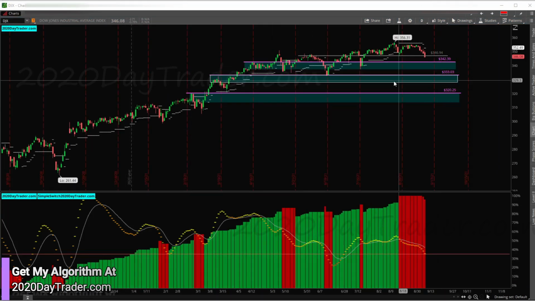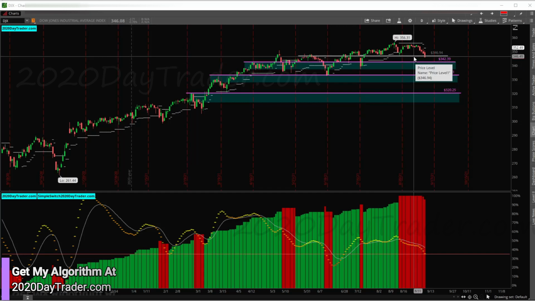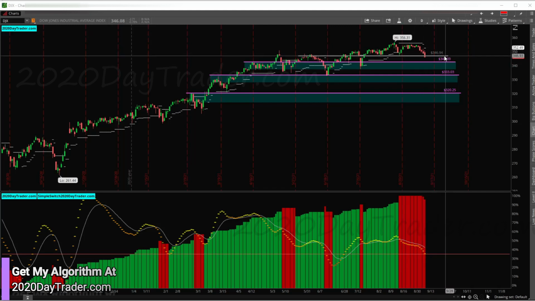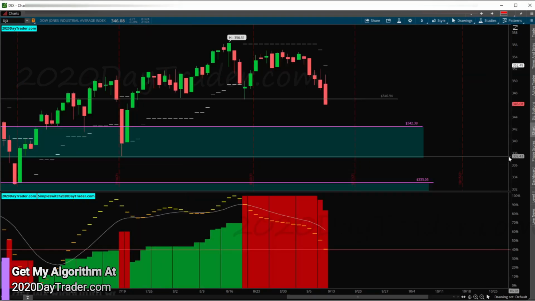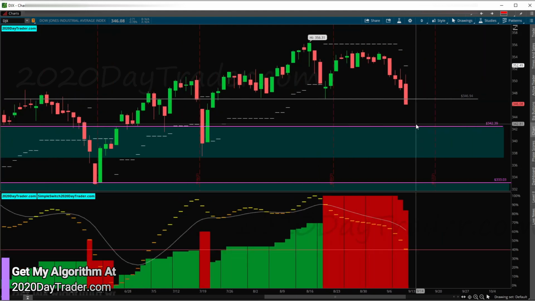So Dow Jones, same thing. Actually, not really the same thing. The Dow is looking weak still. Same as last week, it's still looking pretty bad. We're on the daily chart right now. So the Dow is now finally, let's zoom in a little bit here. We have an M pattern right here, starting to break down through the M pattern. So this could be a breakdown to this next level right now taking place in the Dow. So we could start to see a sell-off here in the Dow.